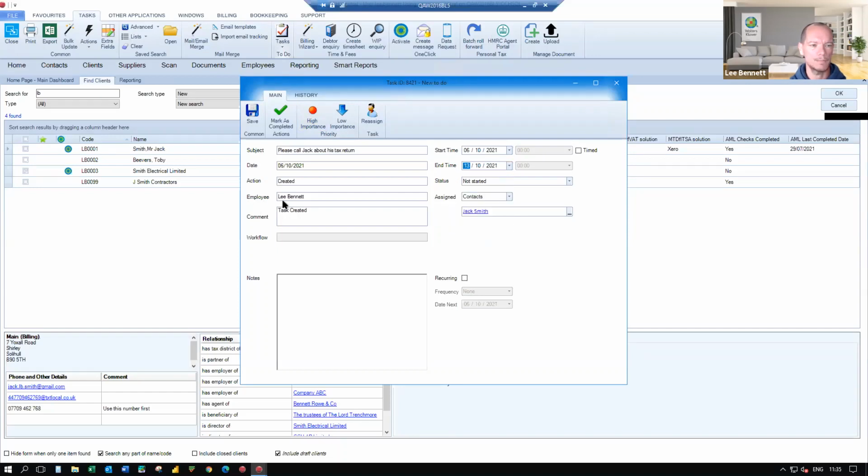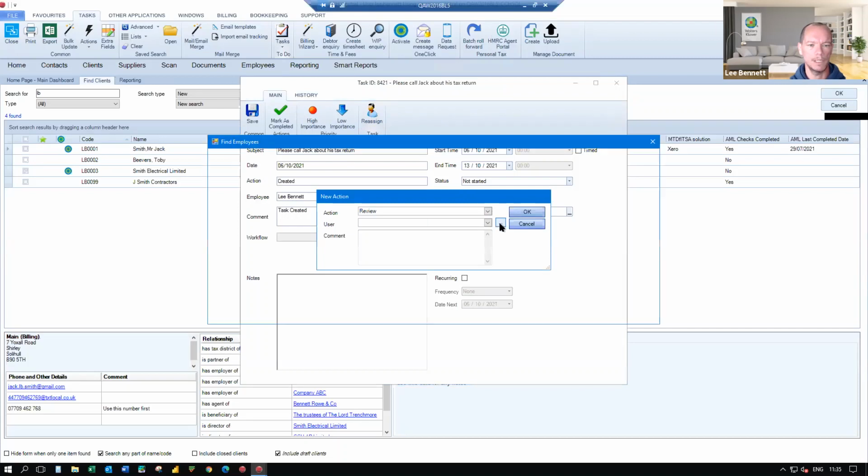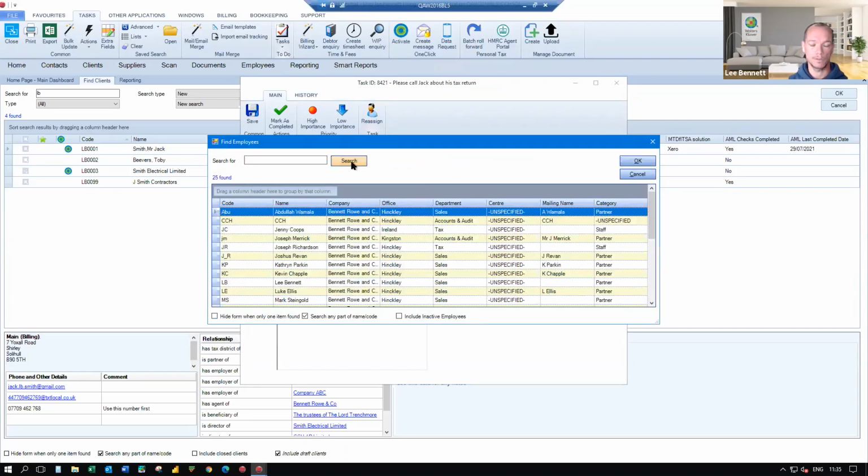Now you'll see it has been assigned to myself. It will be assigned to whoever the user is that's created the task. You can simply reassign it if need be, literally to anyone else within the practice, assuming that they are a user of CCH Central as well.